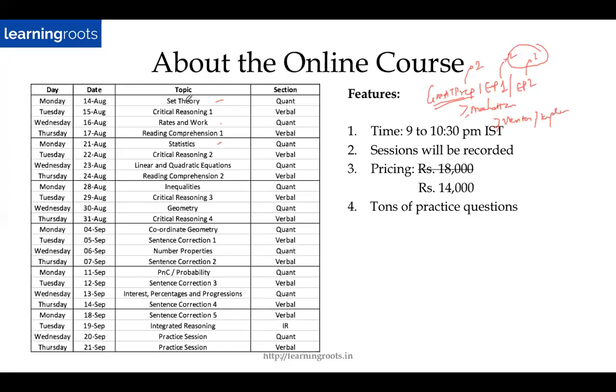Boundary for quant topics: you generally tend to know the kind of theory. For example, if you're reading the Manhattan books, you know that 80 to 90% of the questions will lie in the boundary of whatever has been explained in the Manhattan books. The remaining 10%, of course, will not be outside the boundary per se, but will be based on logical leaps from whatever you have learned. So it won't be something very outlandish, or something you have no clue about. It will be something that you know, but you have not done a question of that type.